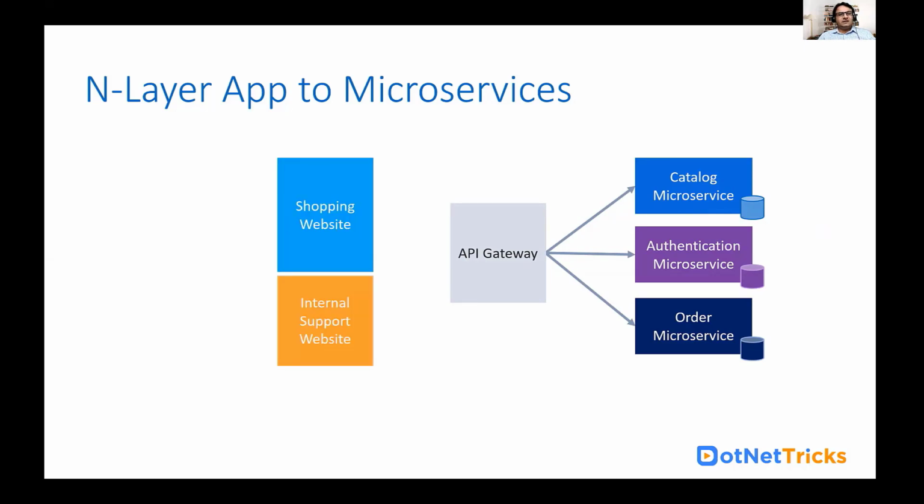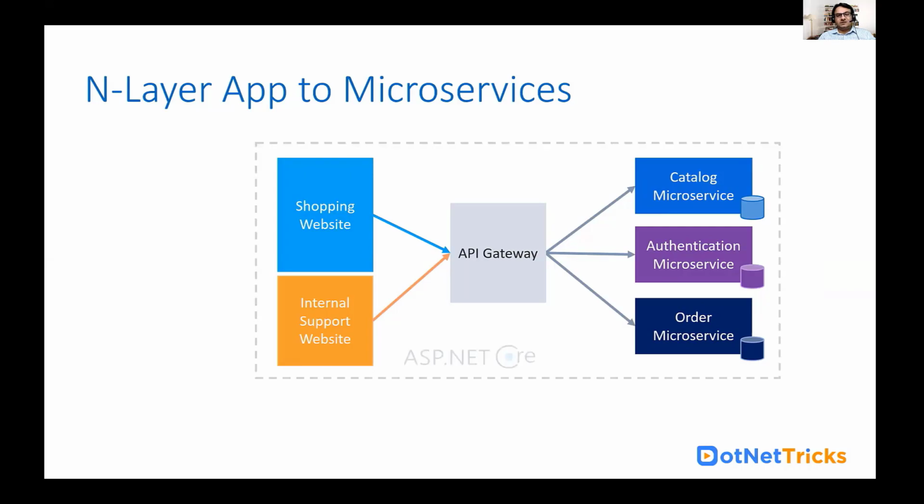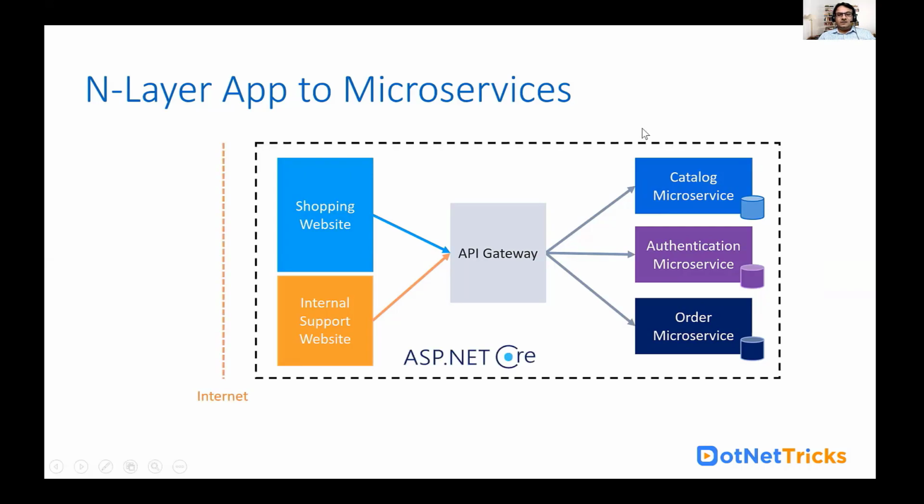The API gateway is a design pattern which you can implement, but it is not mandatory. But usually we use the API gateway pattern so that we can provide a single endpoint for accessing all the backend microservices. So this is how we have the API gateway. Through the API gateway, the shopping website will access all these backend microservices.